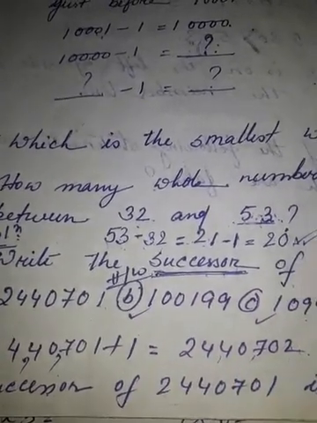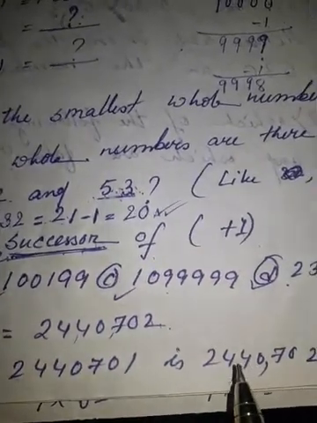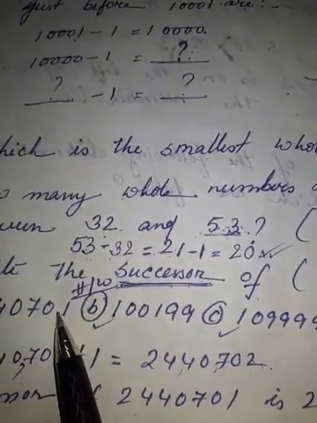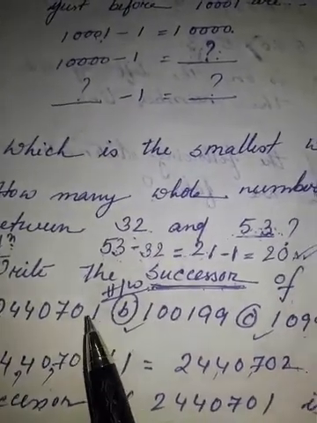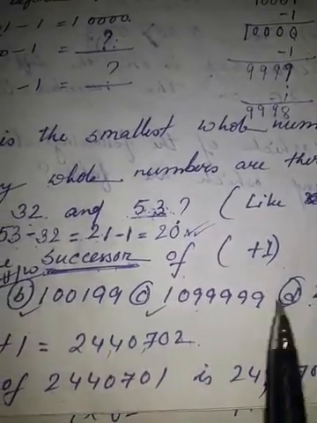Successor of 24 lakh 40,701 will be 24 lakh 40,702. Hope that you understood this 5A, successor of this. You can find out B, C, D by yourself. So do this as homework.